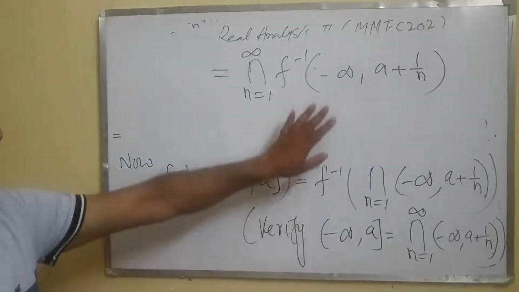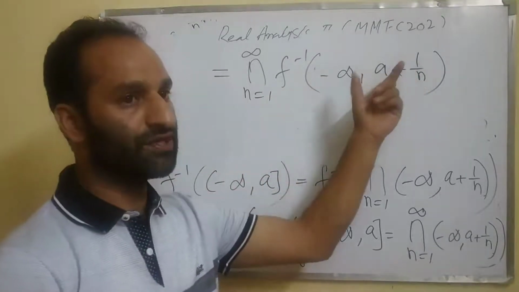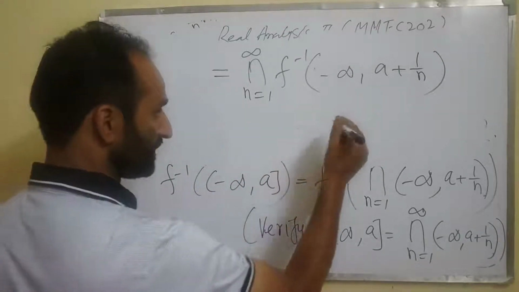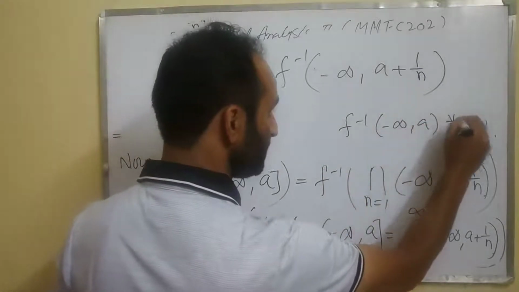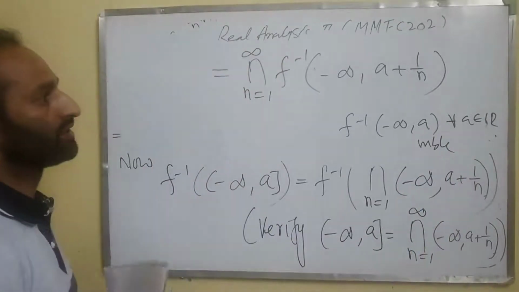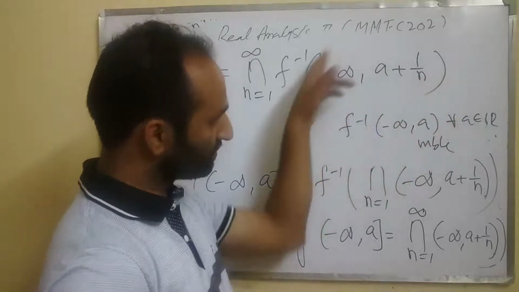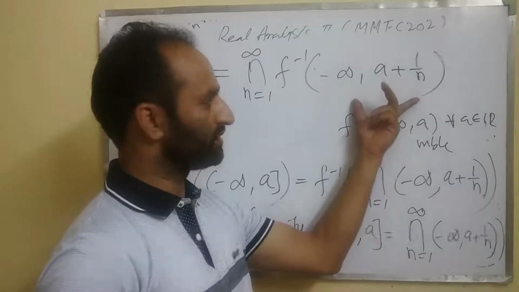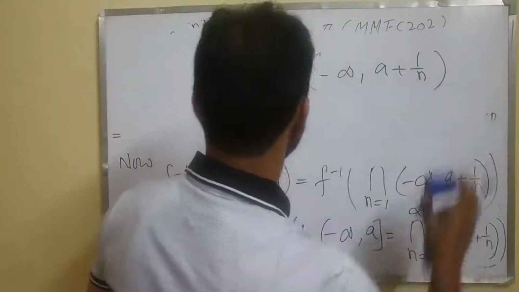Now this is measurable because we know that f inverse of minus infinity to a is always measurable whenever it's open on both sides, for each a belongs to R. So therefore f inverse of minus infinity to a plus 1 by n, because it's open, instead of a we have a plus 1 by n here. So this one is measurable for each n.